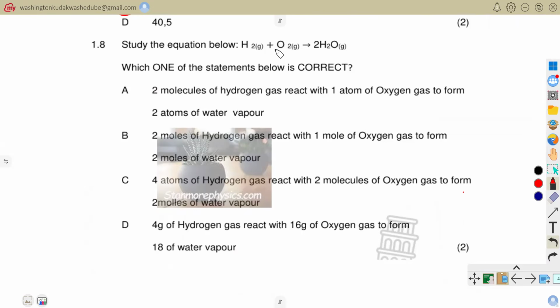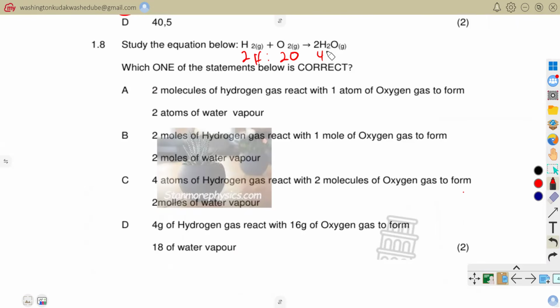So for us to determine which statement is correct, we need to first balance this equation. We know that chemical equations which represent chemical reactions need to be balanced so that we can determine whatsoever relationship that we have there. You can see that this side I've got two hydrogen atoms, but this side I've got four hydrogen atoms.